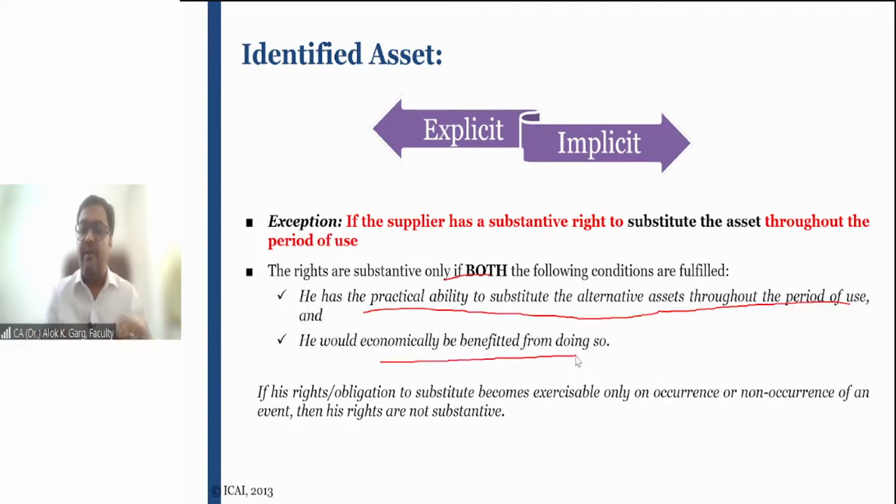For example, today the airport authority has given me a space in front of gate number 5.